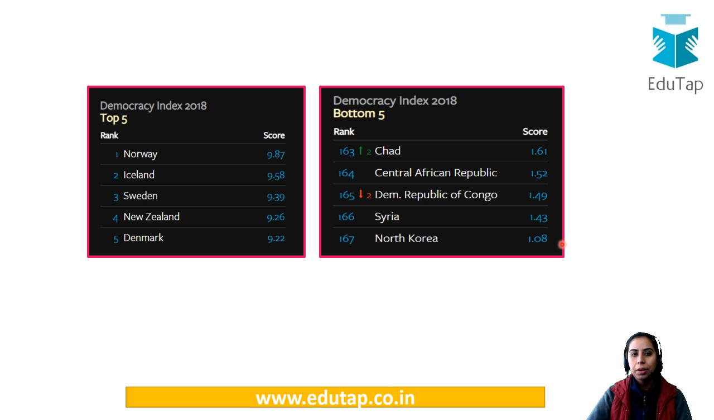Its score is only 1.08 on the scale of 10. So just keep in mind India's rank, the top performing and least performing nations, apart from the releasing organizations.